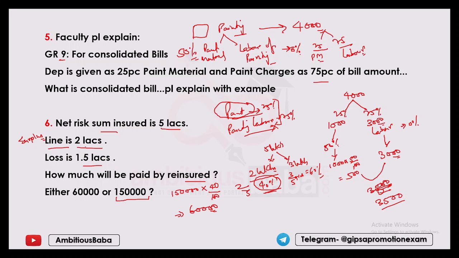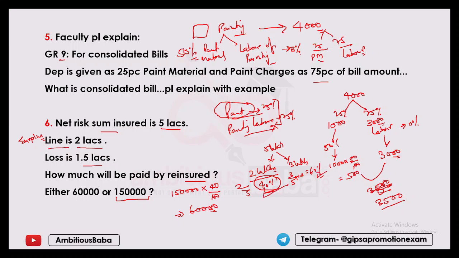It is within the 2 lakh limit, but the surplus treaty goes by percentage. Line only determines the limit of retention. And in case of a proportional treaty, the ratio in which the risk is retained, the claim is also paid in the same ratio. Here you can check that 40% of the risk was being retained and 60% was being ceded.